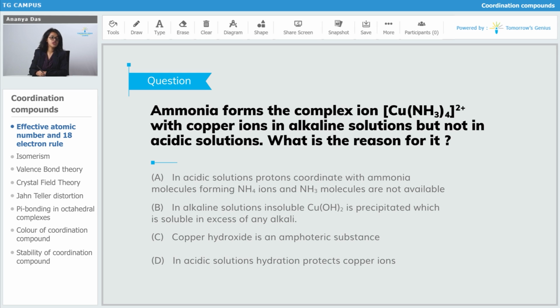Okay. So it says ammonia forms a complex ion with copper ions. This is ammonia. Ammonia is basically acting as a ligand everywhere because it has a lone pair of electrons which it can donate to the metal atom. That is why it is behaving as a ligand. If it is put in an acidic solution, the acidic solution is going to have protons, and the proton does not have anything. A proton is called a proton because it just has a proton. It is like the poorest of the species. So ammonia's lone pair of electrons is going to be donated to this proton. It's going to form an ammonium ion.